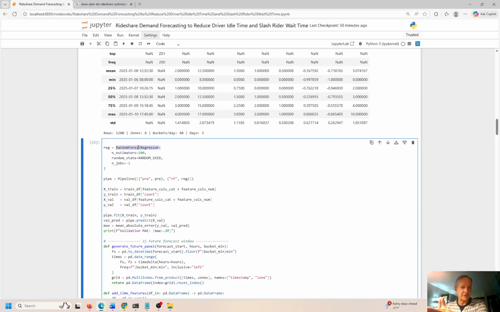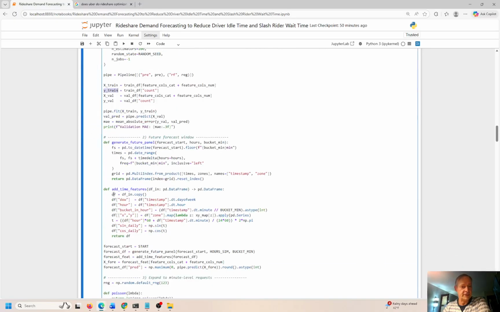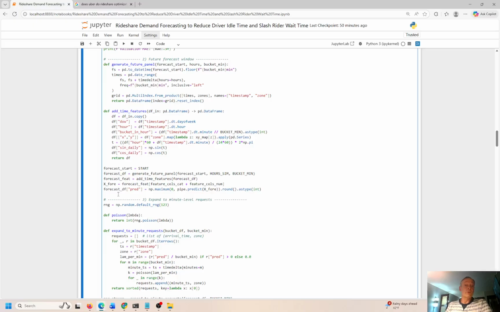It's nothing that we can't handle here. We can slice through it pretty easily, but it's not just simple, okay, this car is the closest and it's going to go to this rider, or this rider is close to the car, so we're going to assign those two together. It's a little bit more complex than that. Okay, so anyways, we have the RandomForestRegressor. So this is going to be our machine learning model. We have the train and the test sets. I've explained this in a lot of my data science videos. I'm not going to get into it here, but basically you have training, testing, you do the split, and the X is going to be the independent variable and the Y is going to be the dependent, okay? So we go ahead and assign the cosines and the sines to the data frame, right?